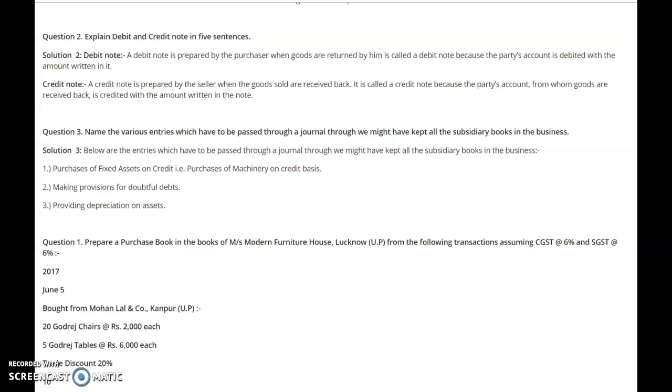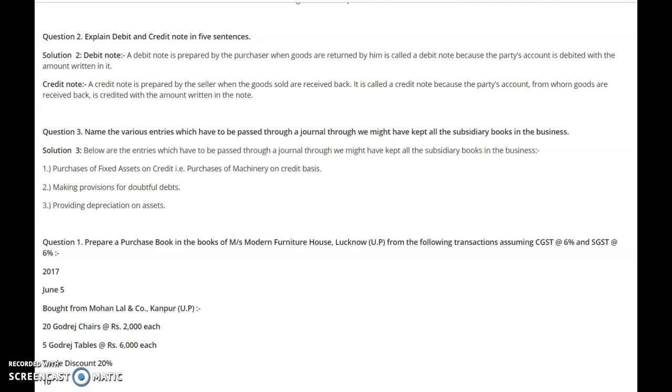Now, how these books are to be prepared, we will understand with the help of one numerical. One set of the subsidiary books is like this, and the other is the journal proper. In the journal proper, we have to record journal entries. Now the question arises, which journal entries are to be recorded in this?